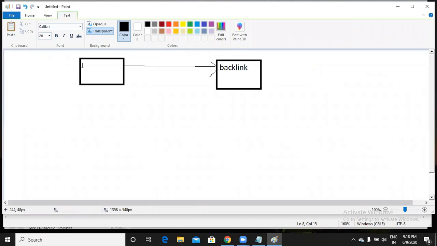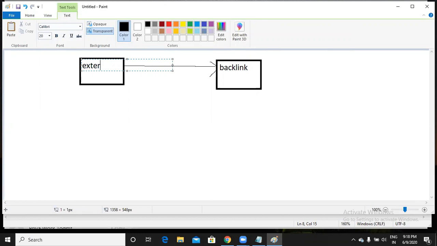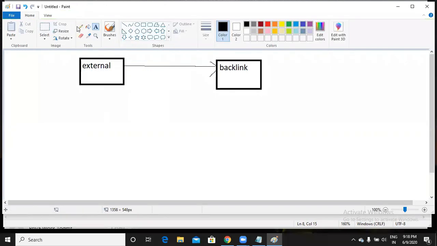Now if this website links back to this website, it is a backlink for this one, and an external link for the other. Simply we call these inbound links and outbound links. The link which is going out from our website is an outbound link. The link which is coming to our website from another website is an inbound link.